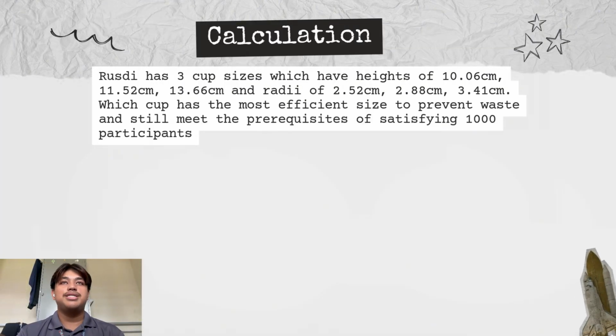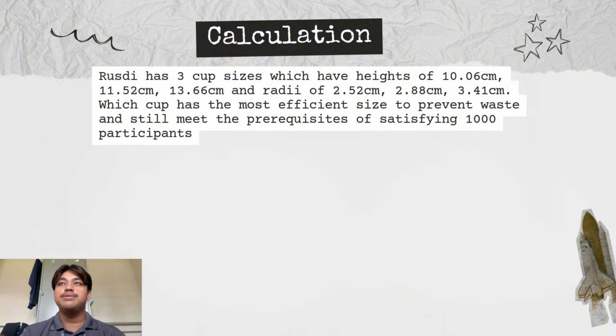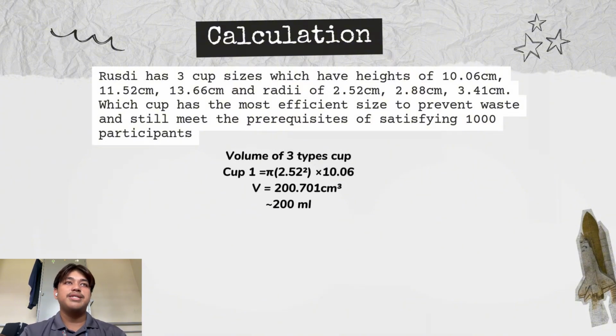Next, Rusdi has 3 cup sizes which have heights of 10.06 cm, 11.52 cm, 13.66 cm and radii of 2.52, 2.88 and 3.41 cm. Now, which cup has the most efficient size to prevent waste and still meet the prerequisites of satisfying 1,000 participants? First, we need to find the volume of all 3 types of cup. For the first cup, pi times 2.52 square times 10.06, which is the radius and the height. We will get 200.01 cm cube, which is equivalent to 200 milliliters.